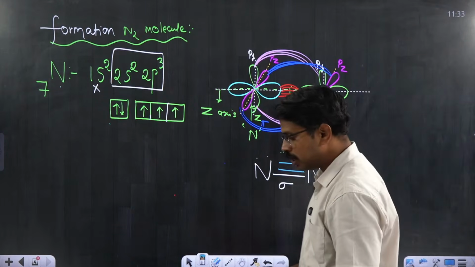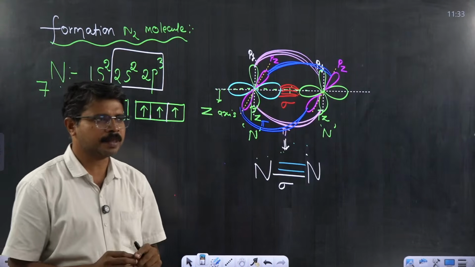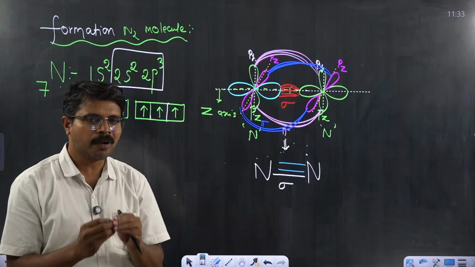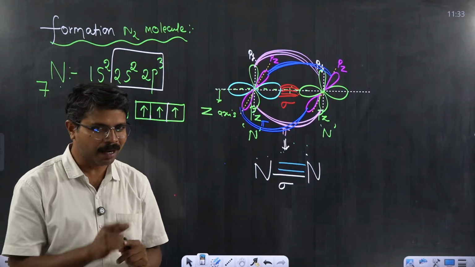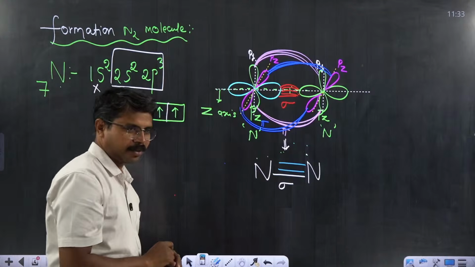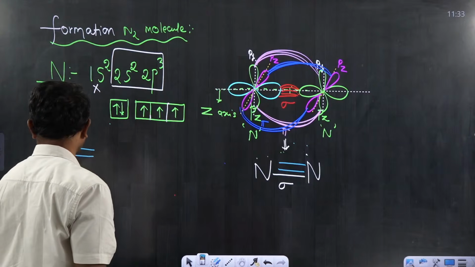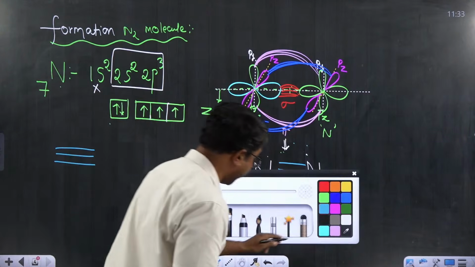Some students might be having doubts like, if a triple bond is present, out of triple bond how many are considered as sigma bond? Only one sigma bond. The rest of the 2 bonds are pi bonds. Why have I given this representation? We are going to count the total number of sigma and pi bonds.